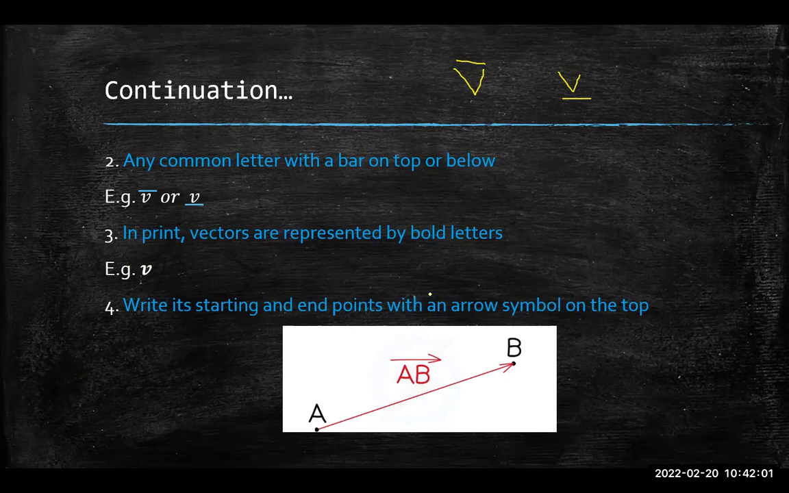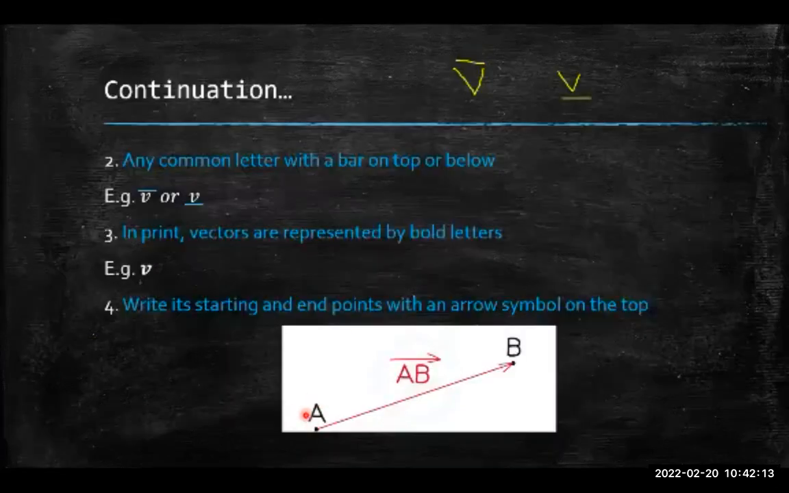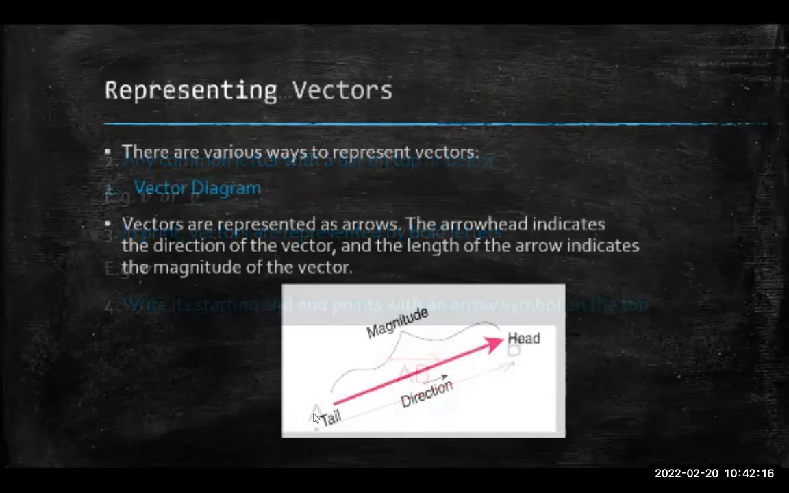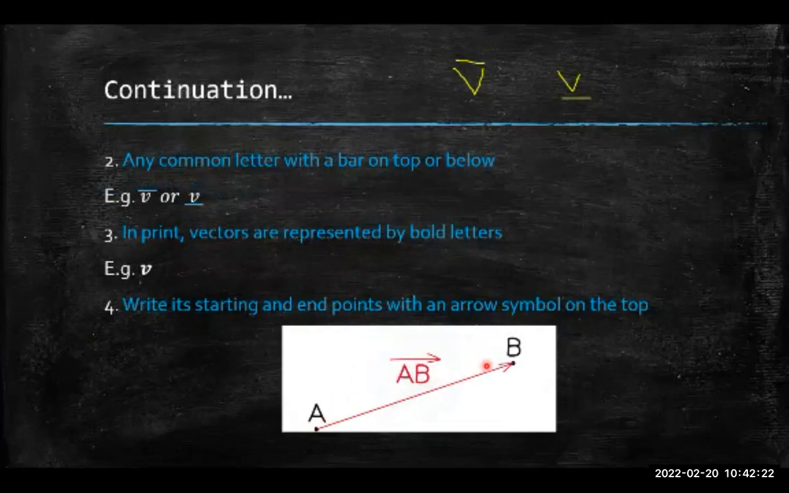There's another way to represent vectors, and it's the starting and end point with an arrow symbol on top. So if I told you I have a vector AB, so this whole arrow here, the start point is A, the beginning, which is the tail of the vector. The vector starts at point A and goes all the way to point B. This is my starting point and this is my ending point. If I wanted to represent this arrow, I write AB and put an arrow on top. This indicates I'm going from A to B. Do you understand that?